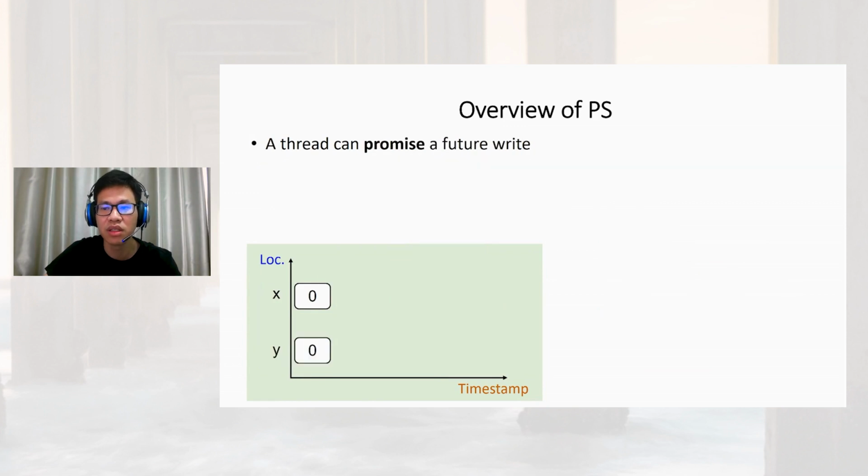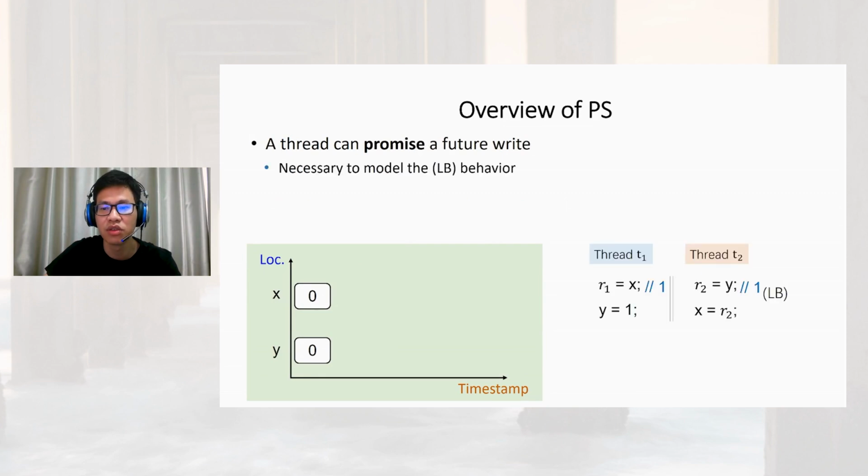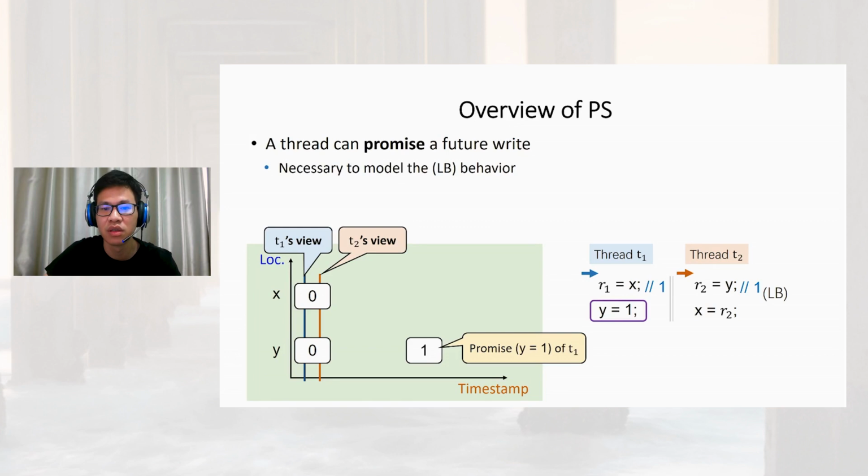In the promising semantics, a thread can promise its future writes. It's necessary to model the load buffering behavior shown on the right side. Let's see how the promising semantics models the load buffering behavior. Before T1 writes X to R1, it can promise write 1 to Y. Next, T2 reads T1's promise to get the value 1.